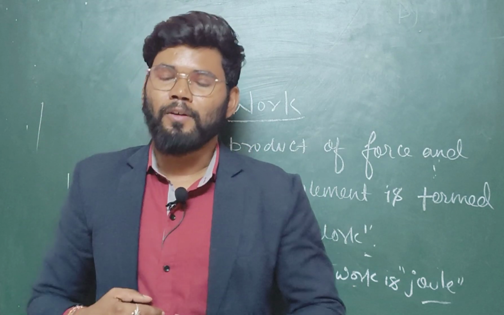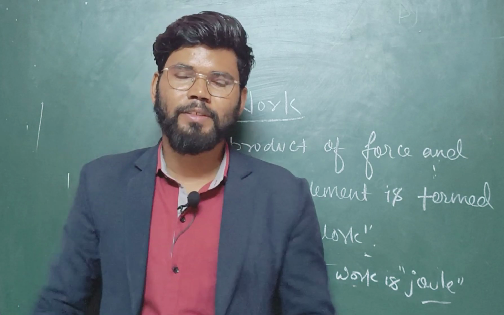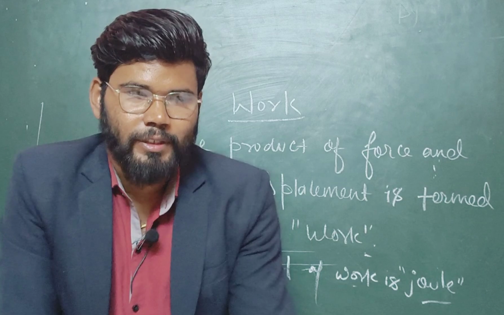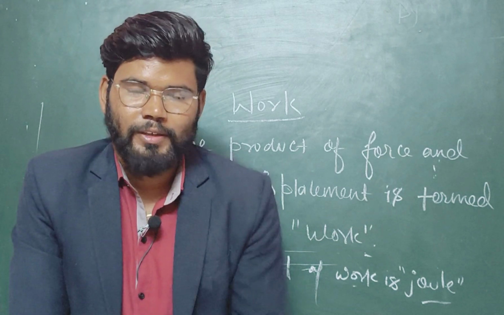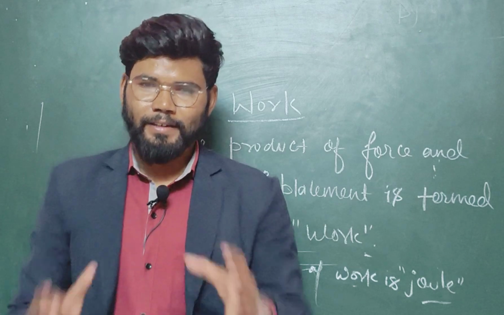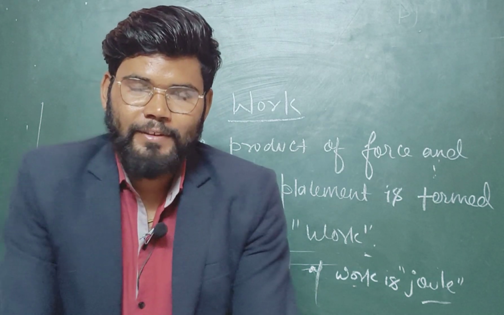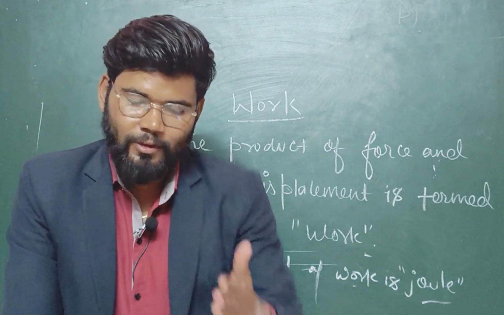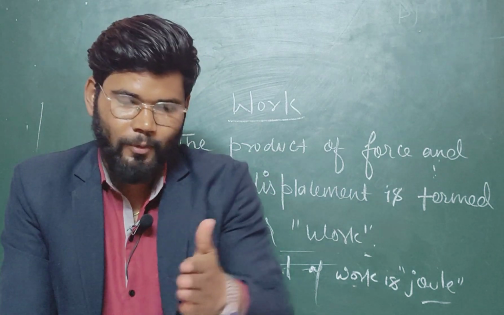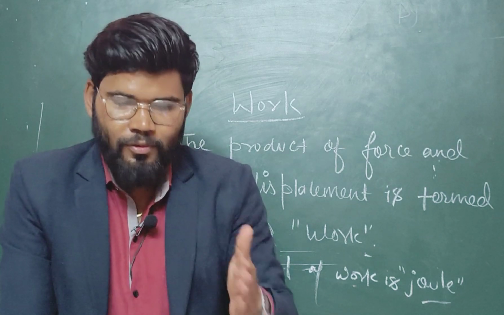And the second term which is related to the work, that is, you can show the work is done with the help of a figure, with the help of an experiment. So here we can explain about the work with the help of some theoretical sections also, and with the help of a figure also. Suppose that an object of mass m and a force F is applied on that object, and after the application of force, that object will be displaced from the initial position to the final position. Means it will change its position from initial to final.